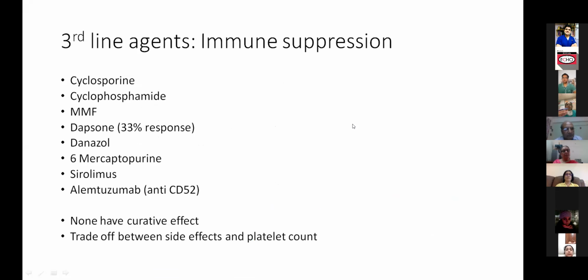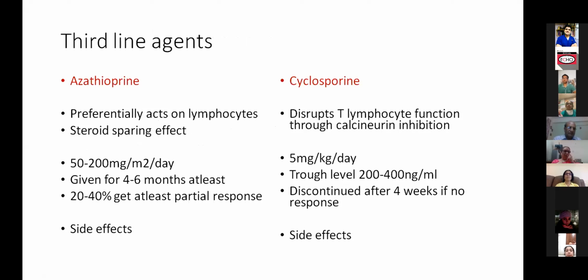Yeah. So these are the traditional third line drugs, which we have been using more commonly before all these agents came, and even now we are using many of these drugs for patients who do not respond to the primary first line therapy. Next slide. None of them are curative. It's basically a trade-off between what side effects you can accept versus what the child is bleeding because of thrombocytopenia.